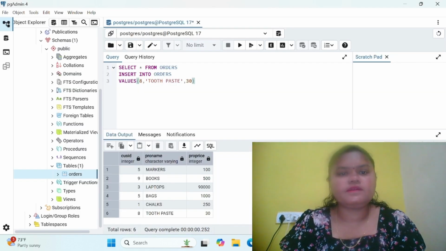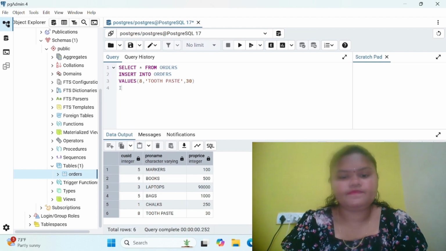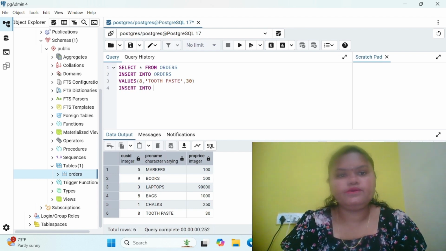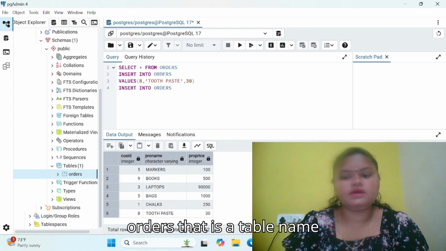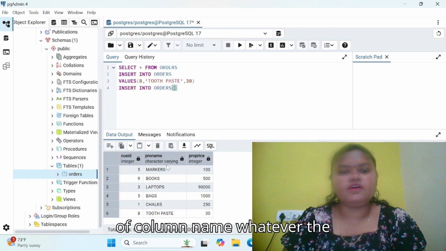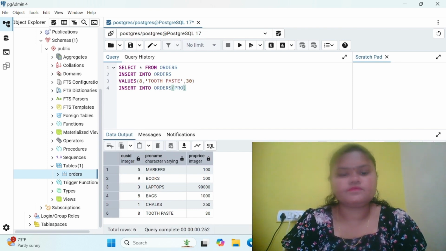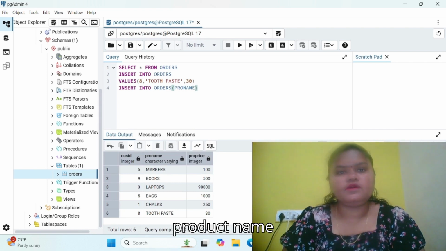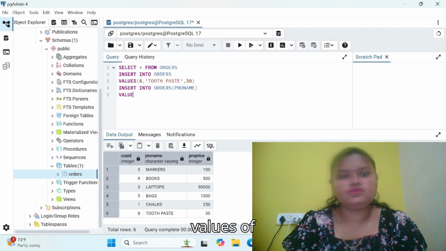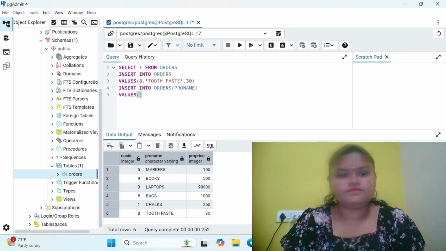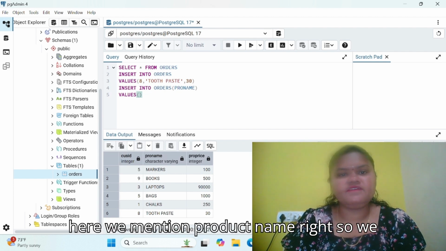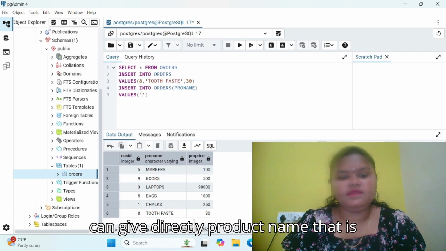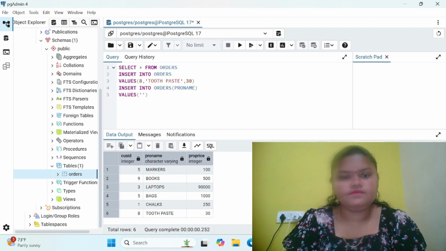INSERT INTO orders, that is the table name, then the column name, product name, VALUES, and here we mention the product name directly, that is papers.